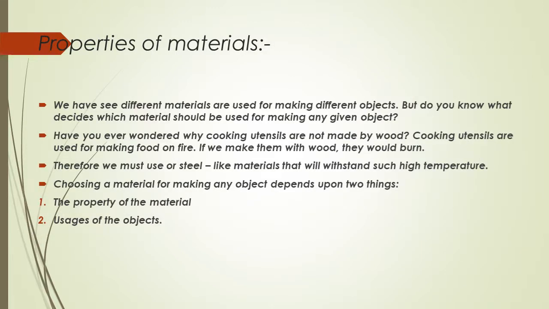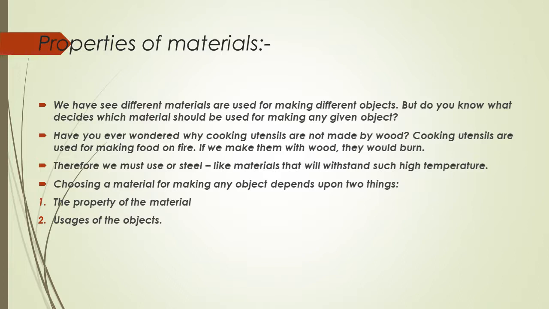Properties of materials. We have seen different materials are used for making different objects. But do you know what decides which material should be used for making any given object? Have you ever wondered why cooking utensils are not made of wood? Cooking utensils are used for making food on fire.